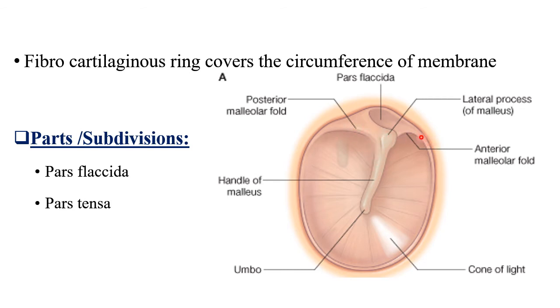In this diagram you can see this is the anterior malleolar fold, this is the posterior malleolar fold, and this lax area is the pars flaccida, and the rest of the area below is completely membranous. You can see the handle of the malleus. From there you can see the radiating fibers which are taut by the handle of the malleus. So this is called the pars tensa.